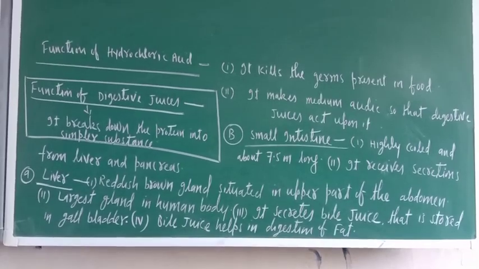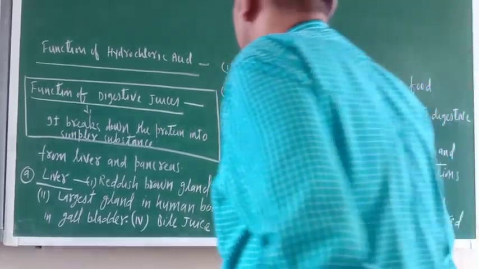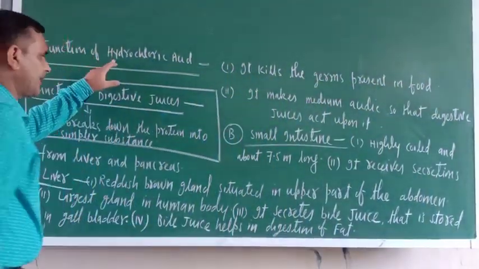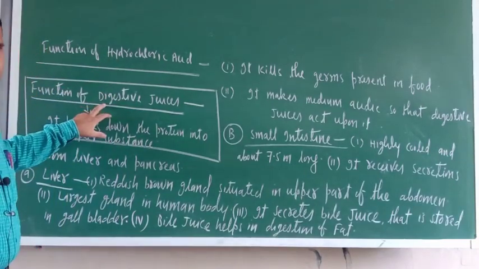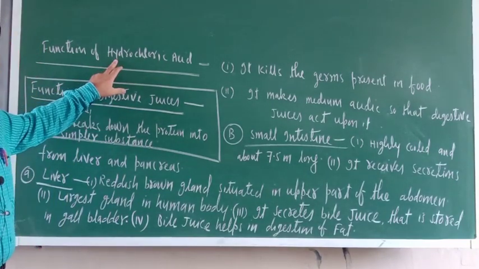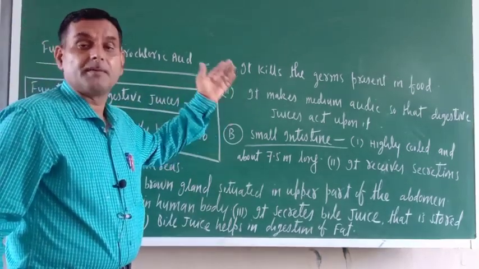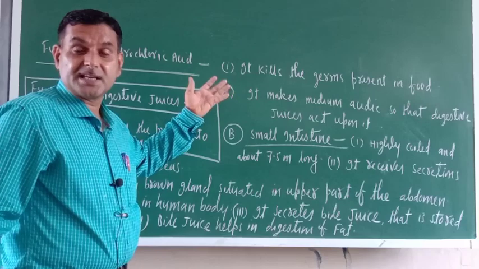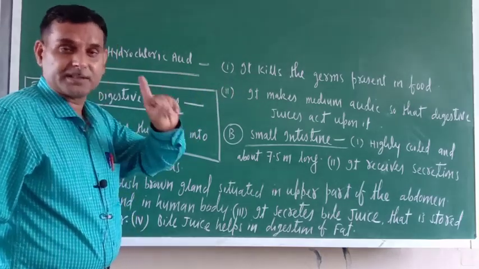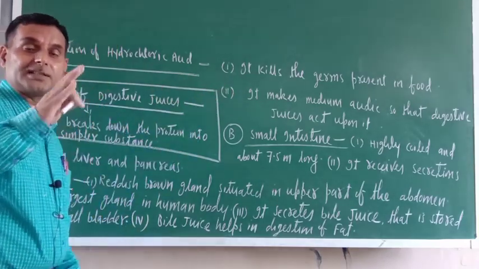So stomach basically releases two things. The first is hydrochloric acid and the second is the digestive juices. So what are the functions of hydrochloric acid? Hydrochloric acid kills the germs, meaning bacteria which are present in the food. That is the first function hydrochloric acid is doing.